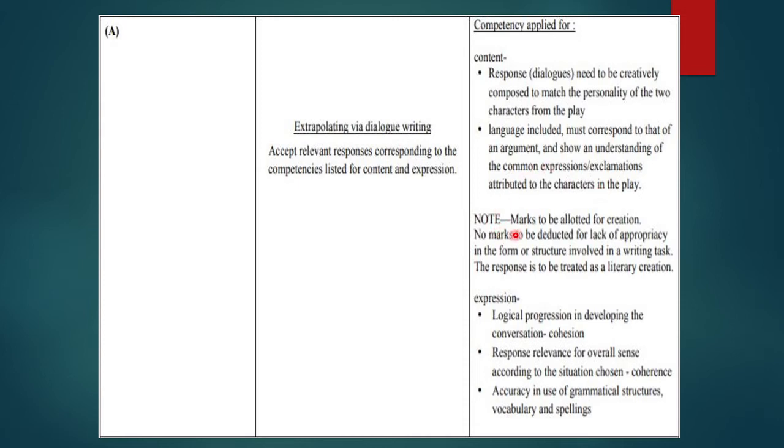Then notice, marks to be allotted for creation, no marks to be deducted for lack of appropriacy in the form or structure involved in the writing task. Now, form or structure involved means it has to be in a dialogue form. So suppose you miss writing it in a dialogue form, leaving a line in between or writing Natalia and Lemov. In that case, it says do not deduct marks for this. The response is to be treated as a literary creation. So it is to be treated as a complete literary creation.